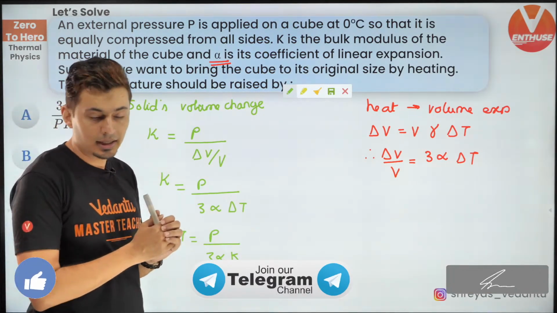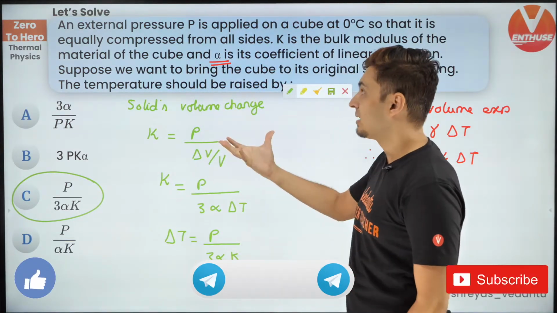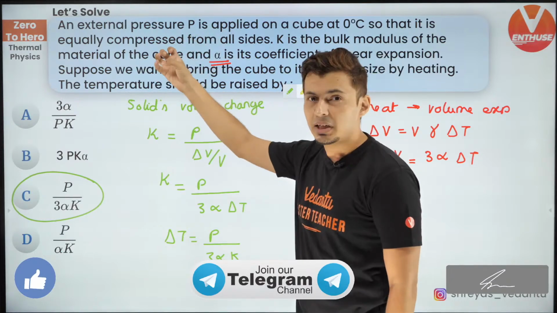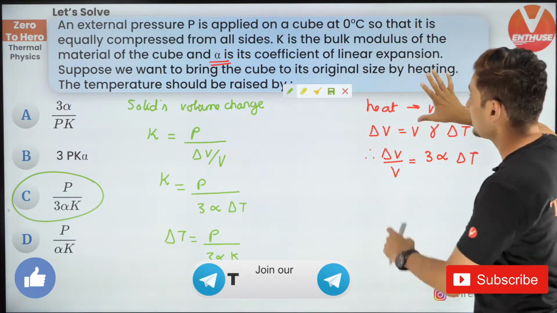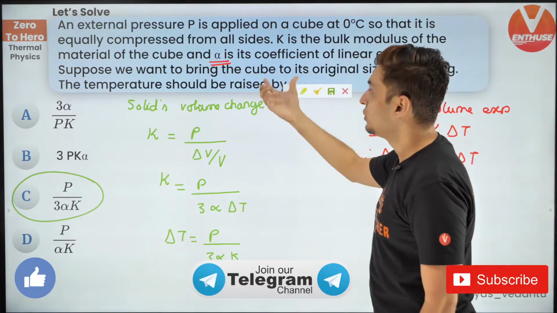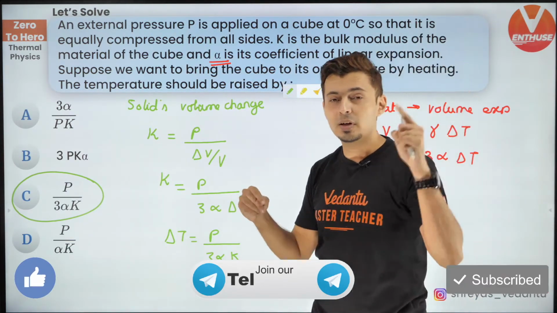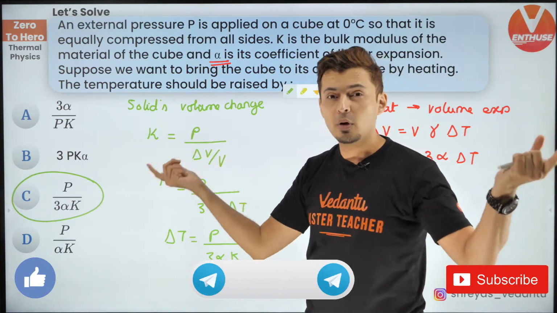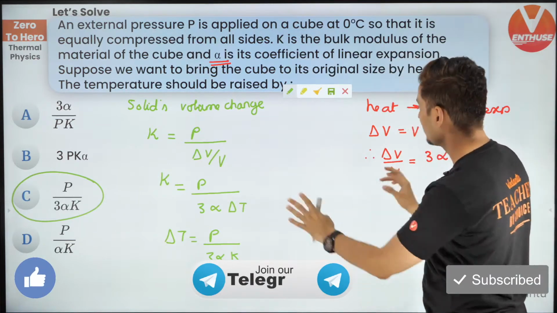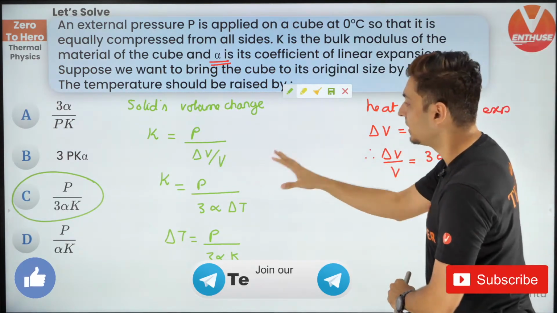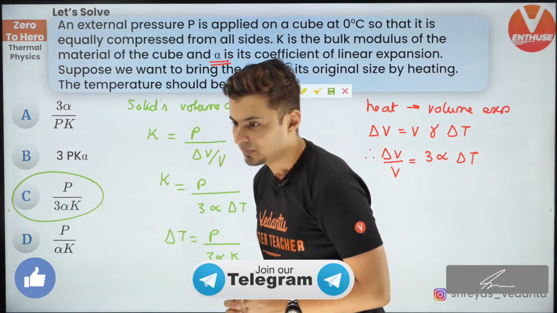How do you approach the questions, Ankit? Try to understand it part by part. Try to understand what concepts are involved, because the question involved pressure, compression. So I immediately remembered it will involve elasticity, because the question said temperature has to be increased and you want to increase the volume, that means volume expansion. So 2 chapters are there. Then try to figure out and remember which formulas relate these two concepts, and then see which terms are common. I saw delta V by V is common, so try to use mathematics to relate the two. So that's how you approach the problems.